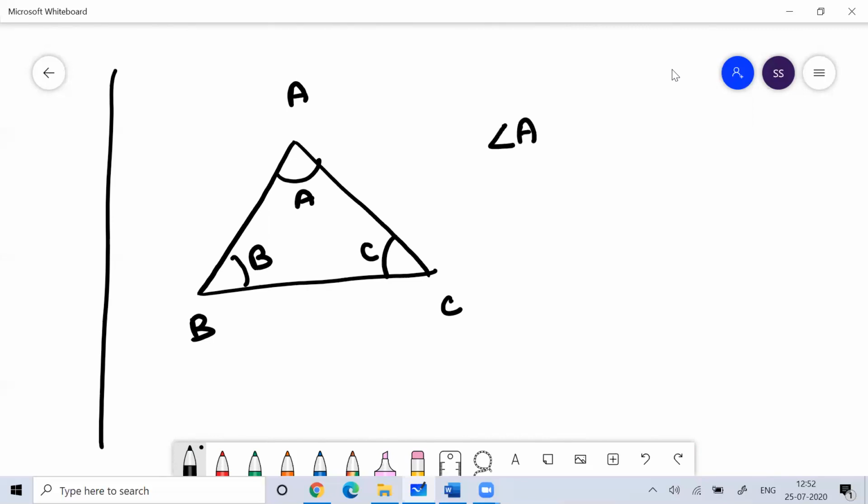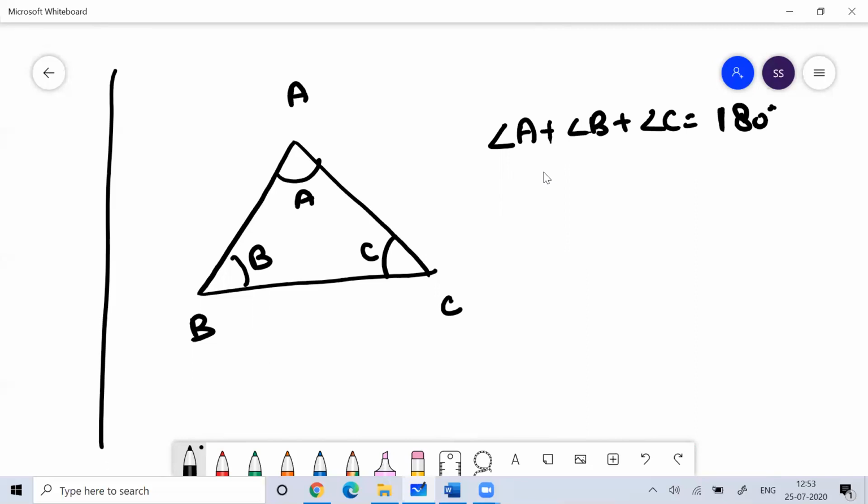I told you the sum of angle A plus angle B plus angle C is 180 degrees, so it's time to prove this. When the sum of two angles is 180 degrees, we call those angles supplementary. While when the sum of the angles is 90 degrees, we call them complementary. Fine. I believe you remember what we did in the previous session.